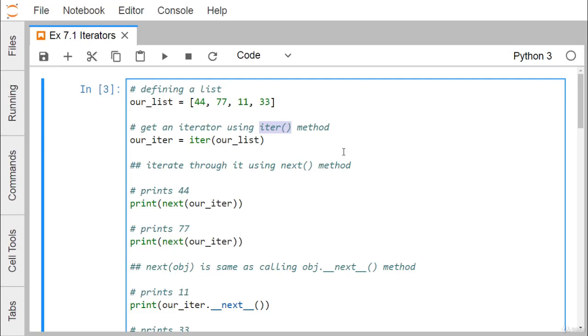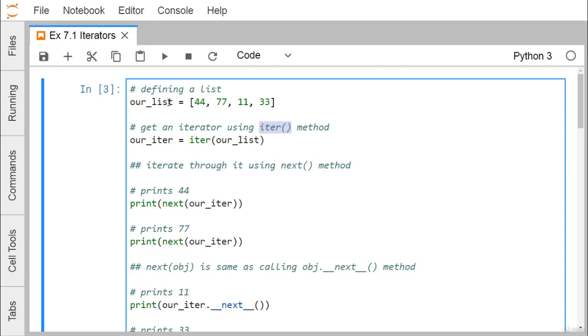Most of the built-in containers in Python, like string, tuple, list, are iterables. The iter function, which in turn calls the __iter__ method, returns an iterator from them. So let us go through this example and discuss the properties of this iterator.